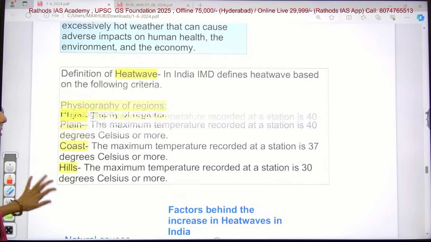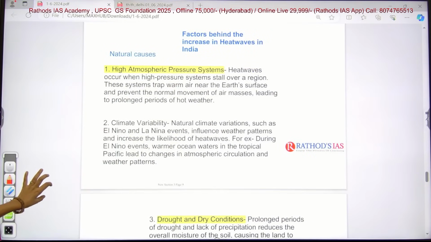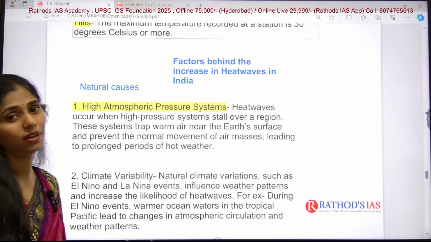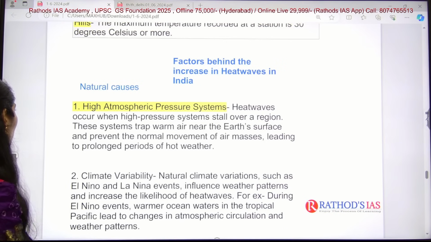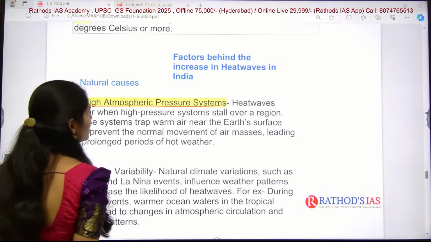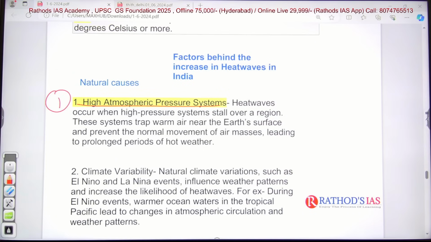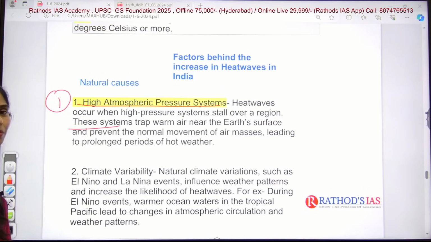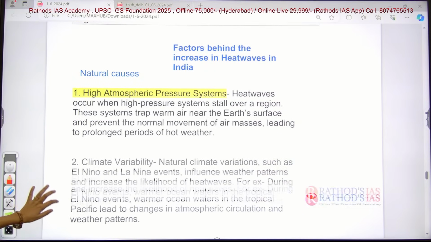And what are the factors which are responsible? We can divide them into natural factors and anthropogenic or man-made factors. Under the natural causes, the first one is high atmospheric pressure systems. Heat waves occur when high pressure systems stall over regions and trap warm air near the earth's surface. So this is one important reason.